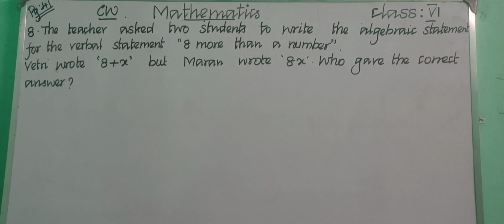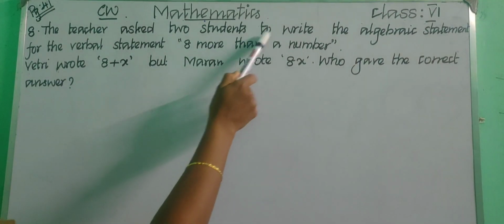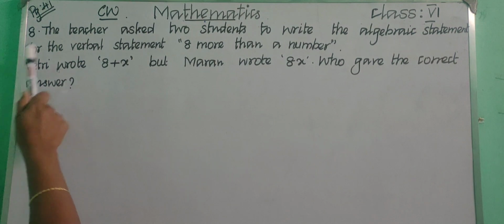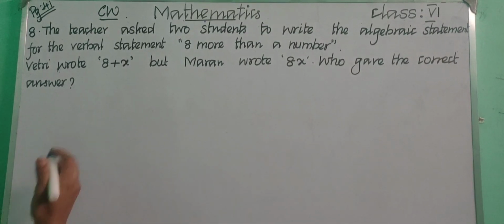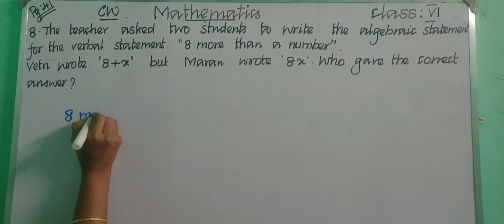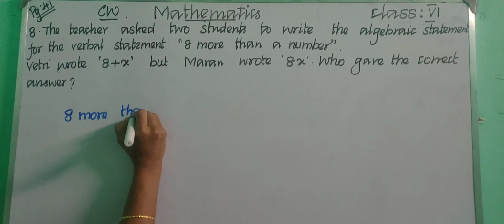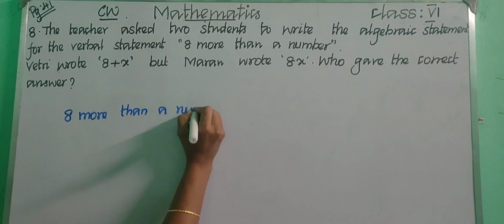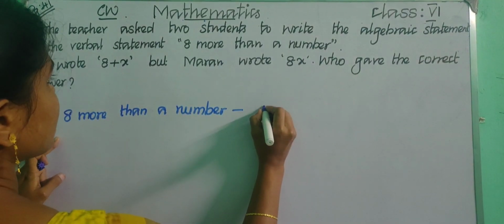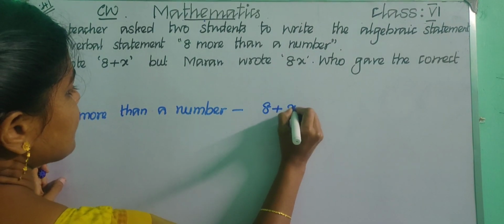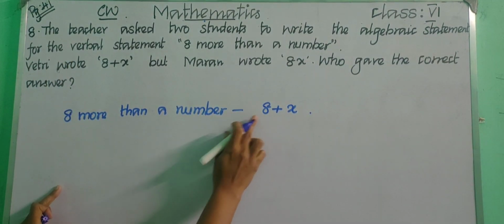Okay, children, see the 8th question. The teacher asked two students to write the algebraic statement for the verbal statement. So what is the verbal statement given? 8 more than a number. So how will you write 8 more than a number? We can write it as 8 plus X, right? 8 more than a number means 8 plus X.